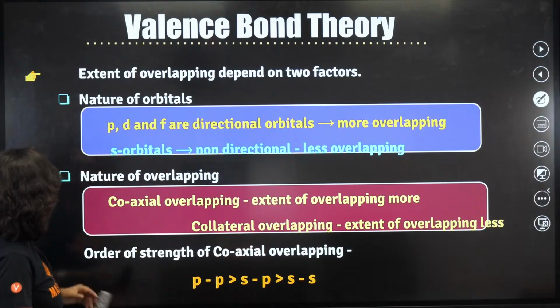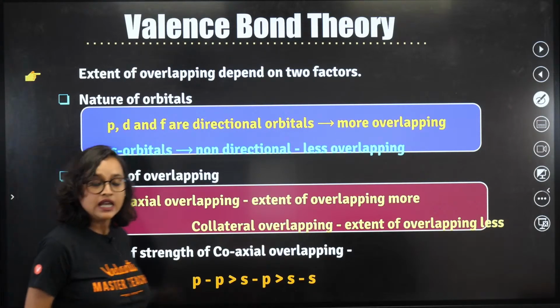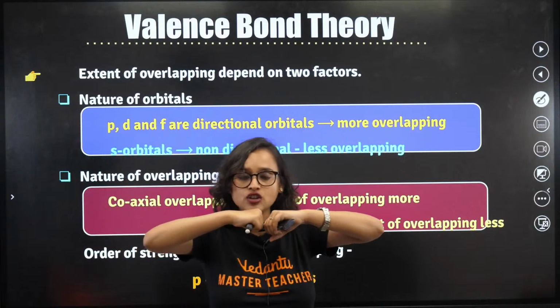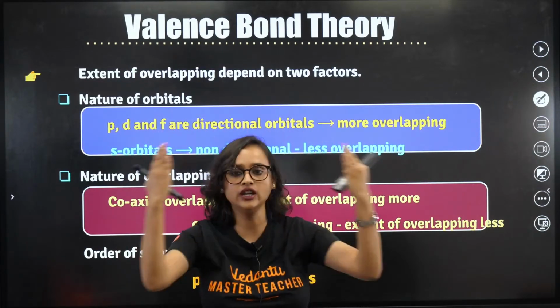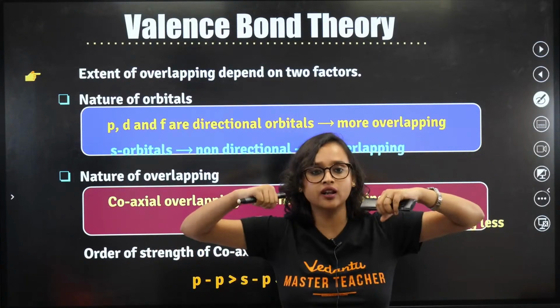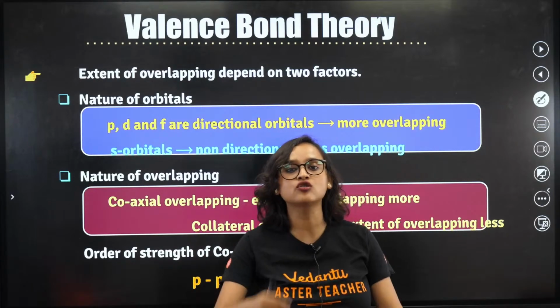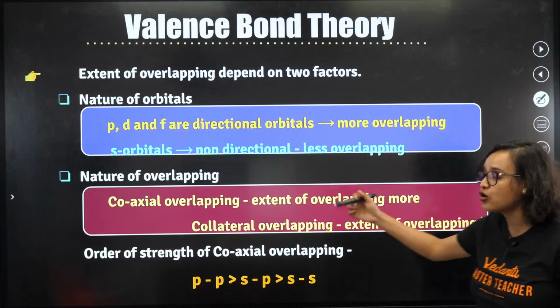Now the second factor is the nature of overlapping. Either there can be a head-on collision, coaxial, or there can be lateral overlapping like this. It can be collateral like this, or there can be head-on overlapping like this, which is called coaxial overlapping. Do we understand this? So these are coaxial.